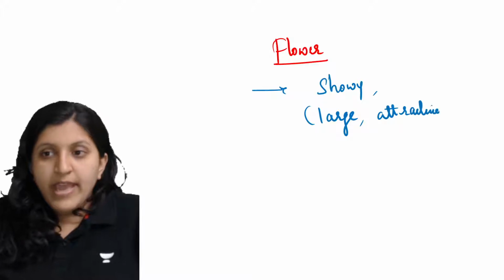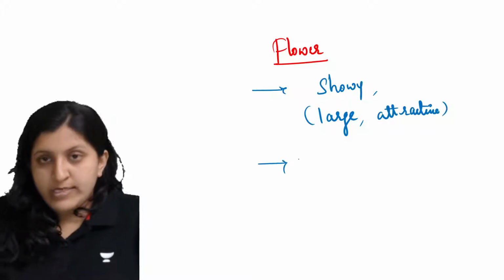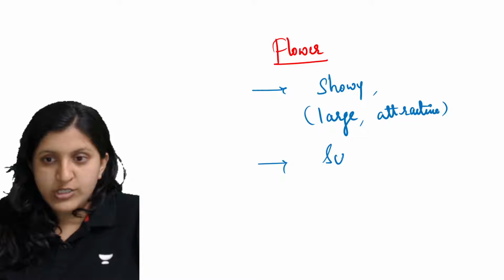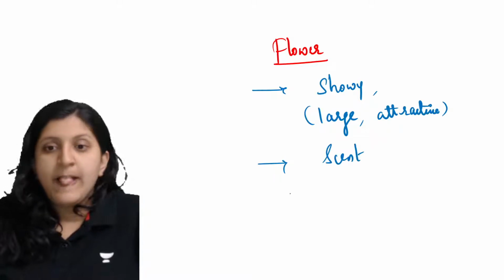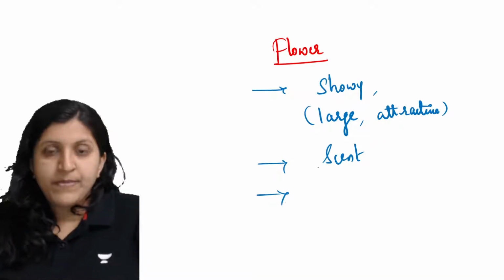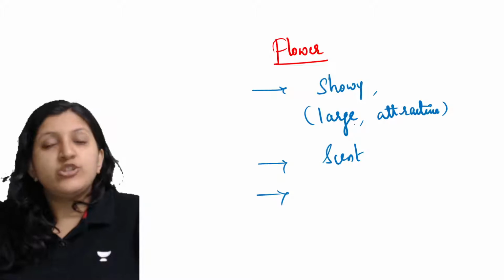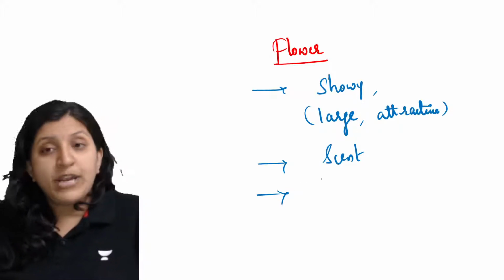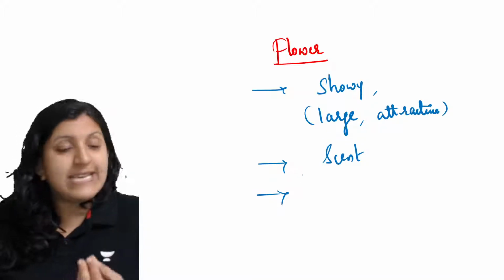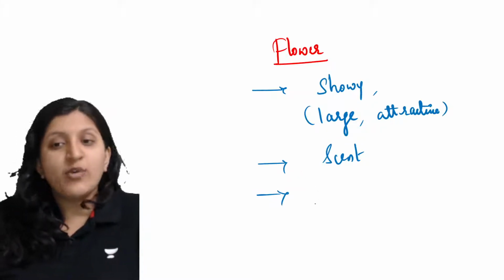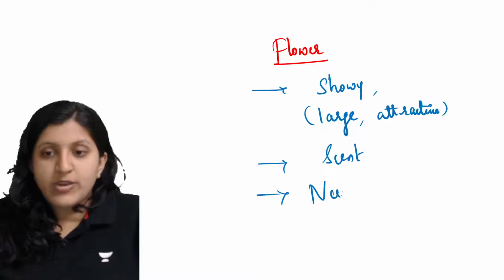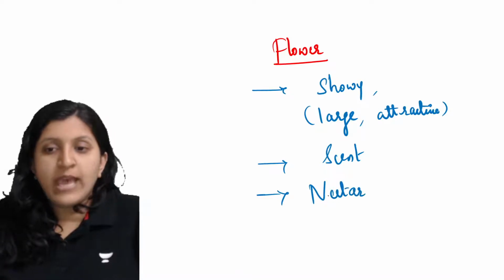Then it should also produce a scent. The showy ones are large, and they should have nectaries. Nectary cells produce nectar, so nectar formation we can also see.